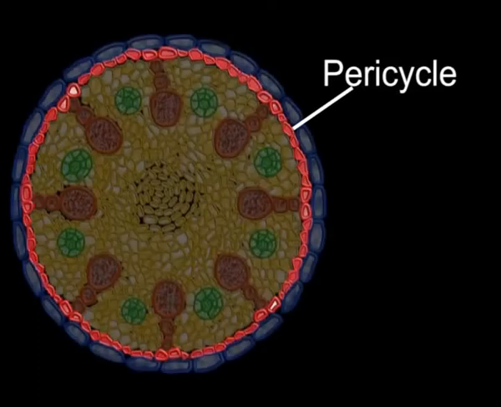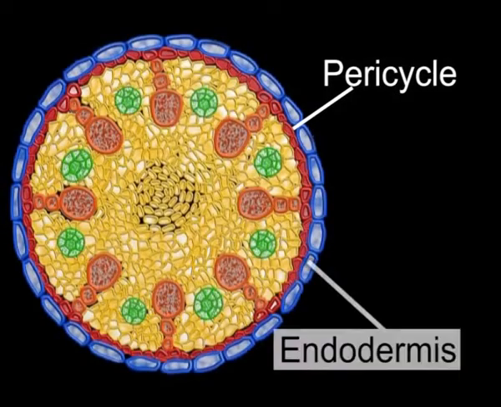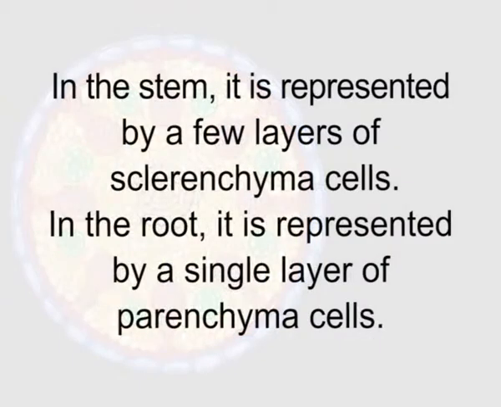Another region is pericycle. Pericycle is a region that lies immediately below the endodermis. In the stem, it is represented by a few layers of sclerenchyma cells, while in the root, it is represented by a single layer of parenchyma cells.